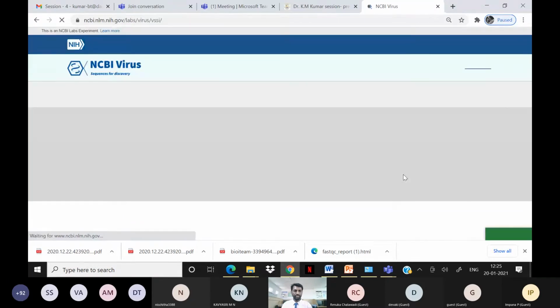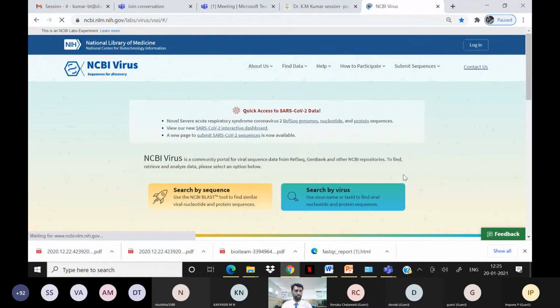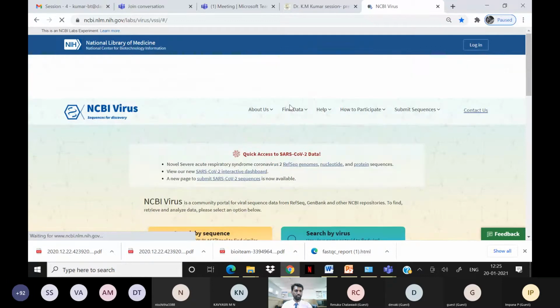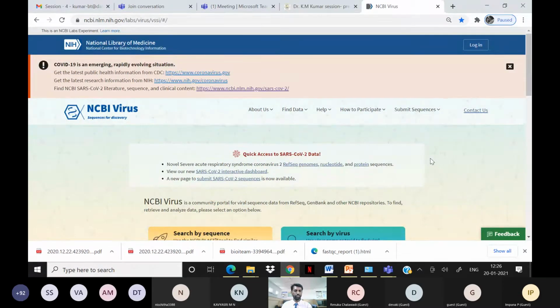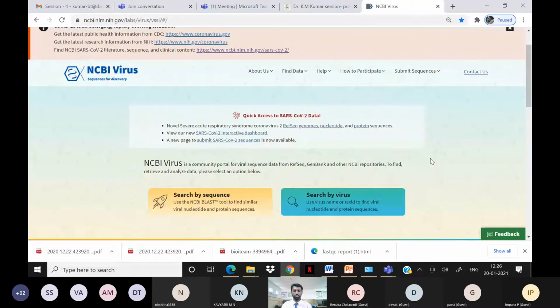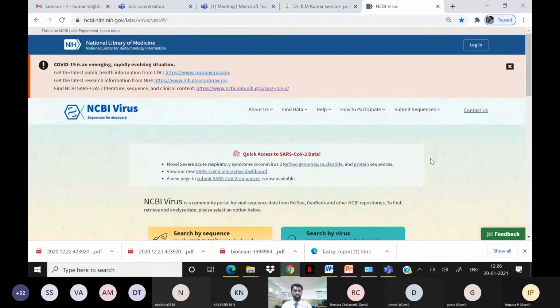NCBI is a public, general database developed by the US government, the National Center for Biotechnology Information. Particularly for SARS-CoV-2 data, they developed a different domain where we can get information about this coronavirus. A lot of sequence data and structural data is available here, and we can also track this. There is also quick access to SARS-CoV data, including the reference genome sequences.